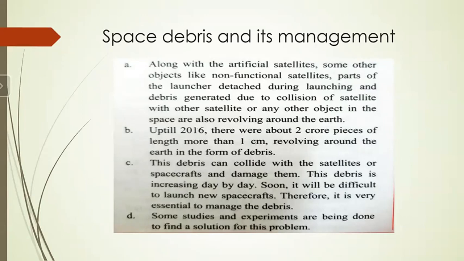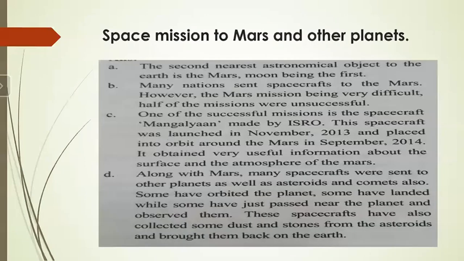Therefore, it is very essential to manage the debris. Some studies and experiments are being done to find a solution for this problem, so hope we get some solution. So regarding the space debris, you can write it very easily.